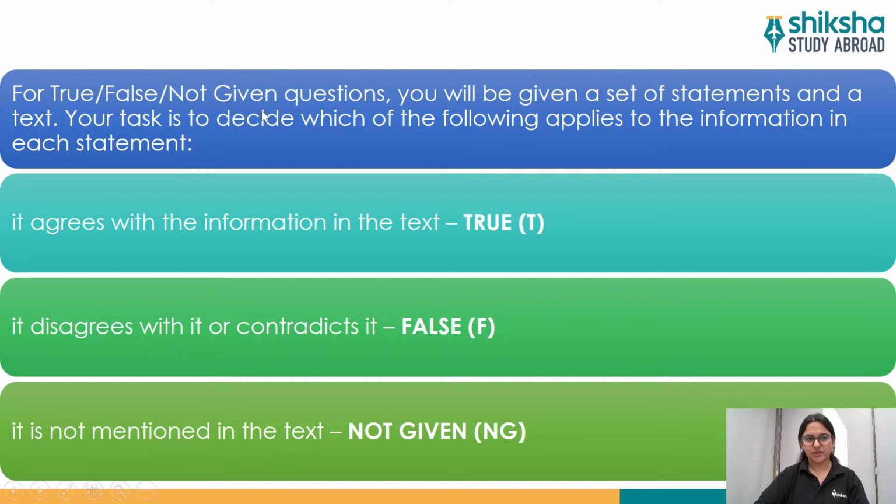So for true, false, not given questions, you will be given a set of statements and a text. Text means a paragraph or a passage divided into several paragraphs. Your task is to decide which of the following applies to the information in each statement. For example, there will be 3 statements given to you in the question itself. If it agrees with the information in the text, you'll have to write TRUE. And please do not write T, F and NG. Please do not use the short forms. You will have to write the full form, that is TRUE, the full word.